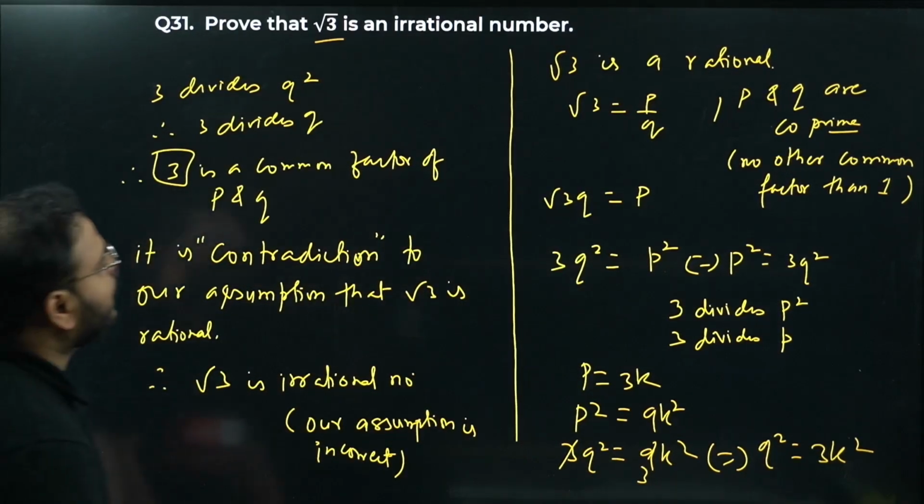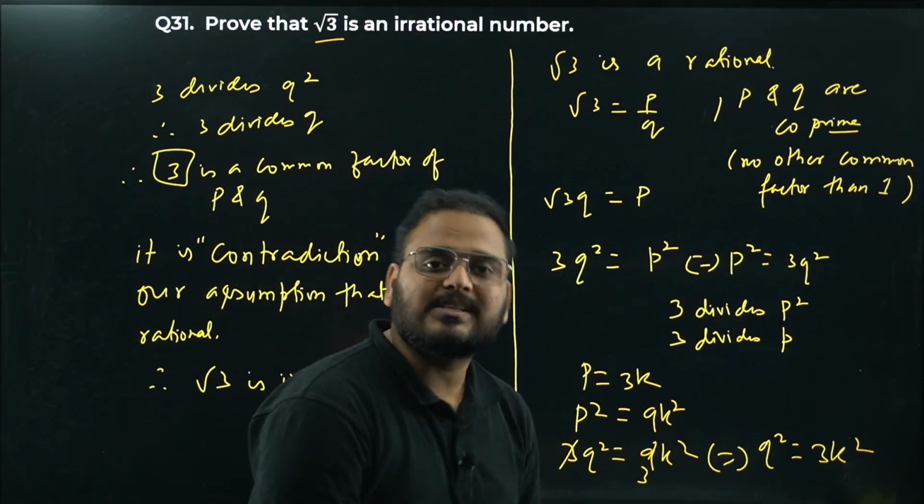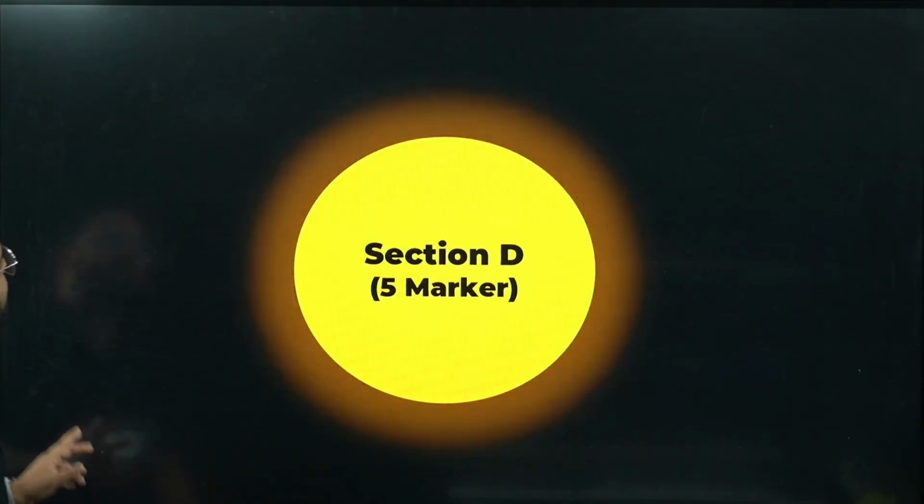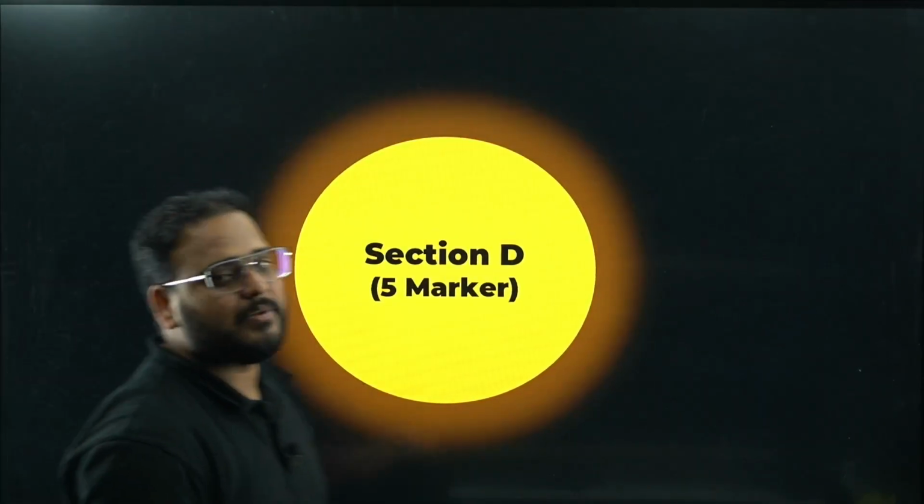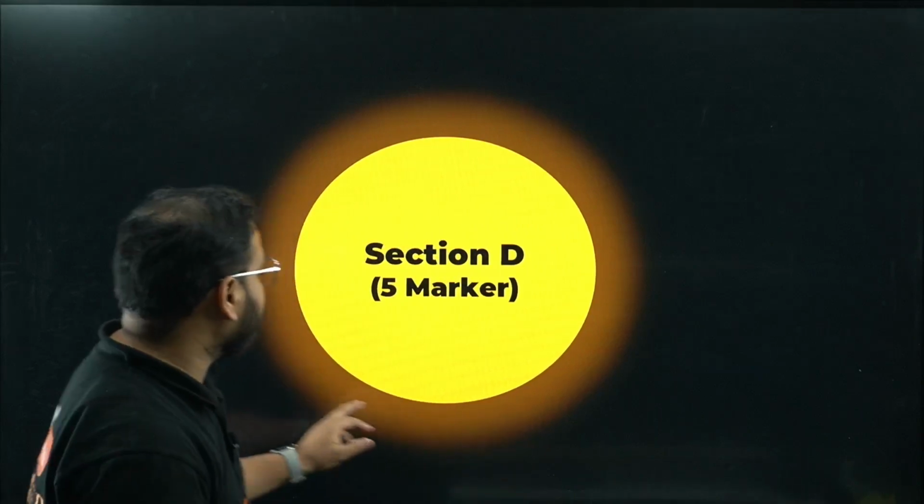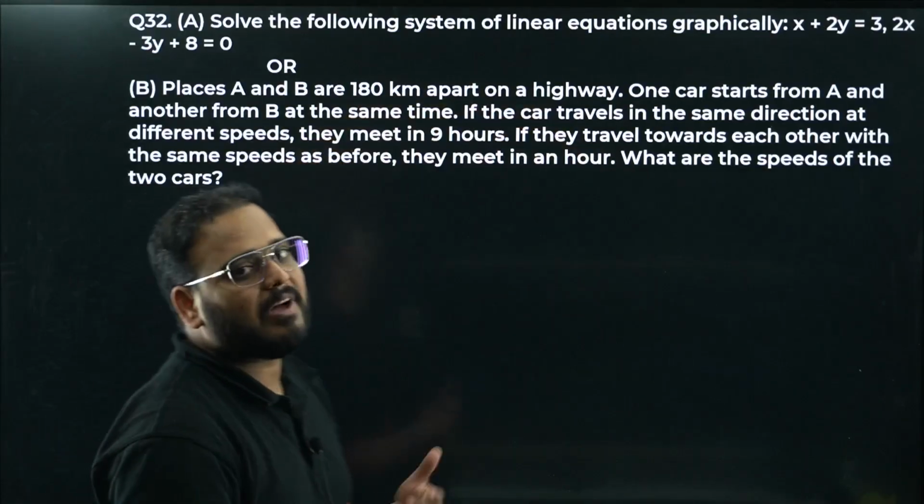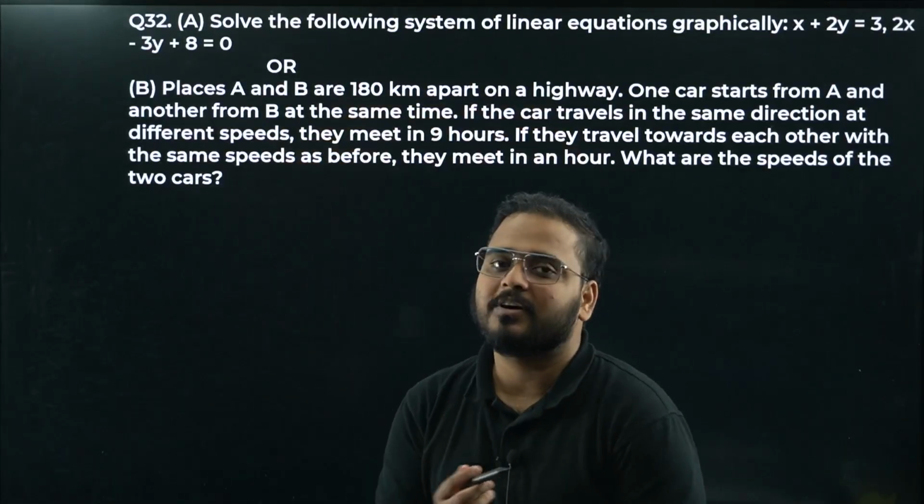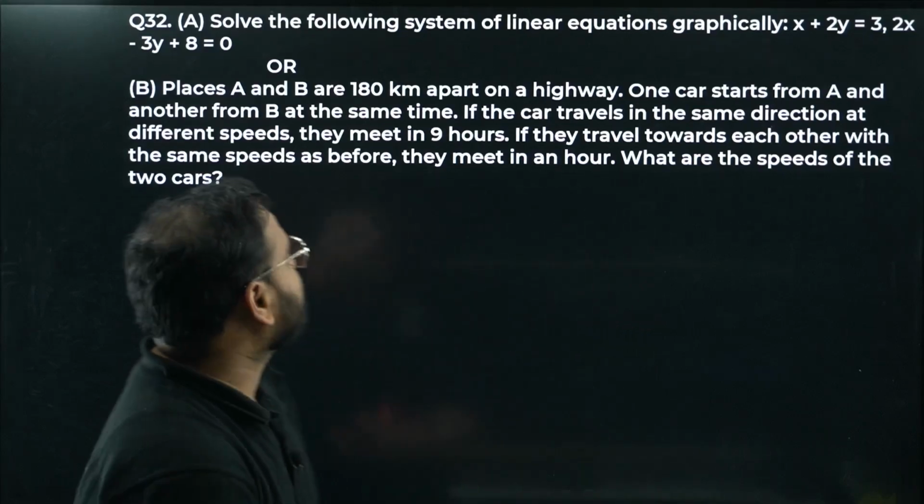Okay, bacha. So I hope so far it is good. Let's move on to the next question. Question number 31 is done. Now the second last category is section D. The 5 marker category is section D. We have to solve 5 marker questions over here. Then we'll move on and solve the case study as well.